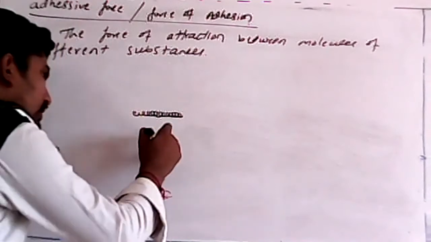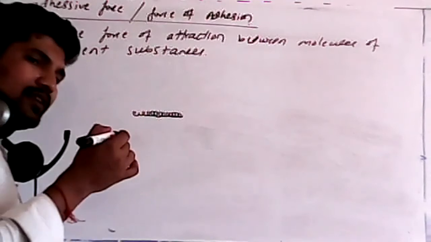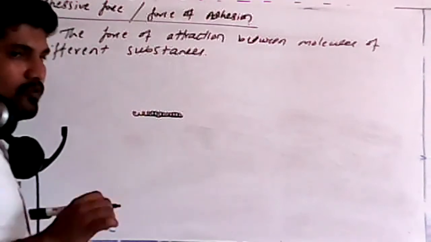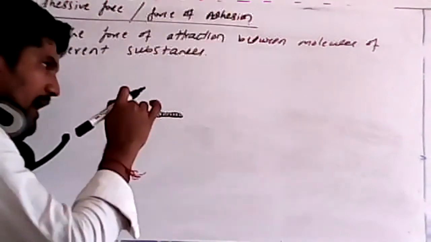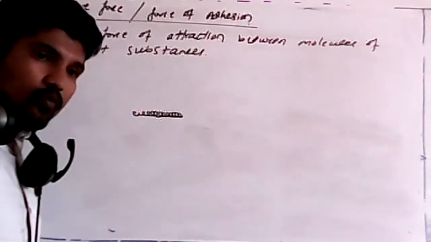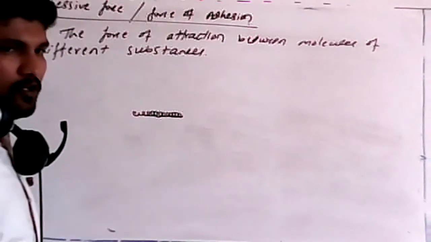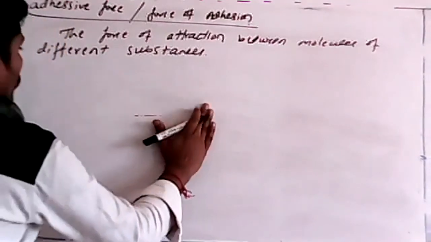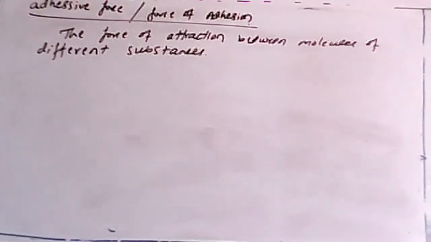I am writing with the help of ink, so that will stick. I can write on the blackboard with the help of chalk. That is also a force of attraction between two different substances. So it is the force of attraction between the molecules of different substances. This type of force is called adhesive force, students.